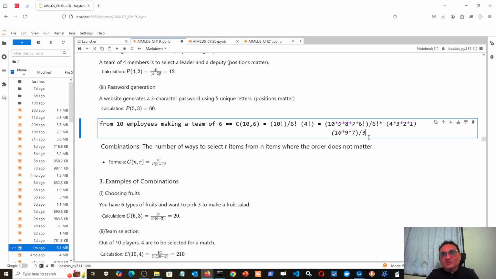Now 9 can be divided by 3. So that means here I can write 3 3s are 9, so I can put this as 3 and remove this. So how many combinations are possible? Then 10 multiplied by 3 multiplied by 7, or 7 3s are 21 and multiplied by 10, so 210. So how many combinations are there to select 6 employees in the team from 10 employees? Then there are 210 combinations.